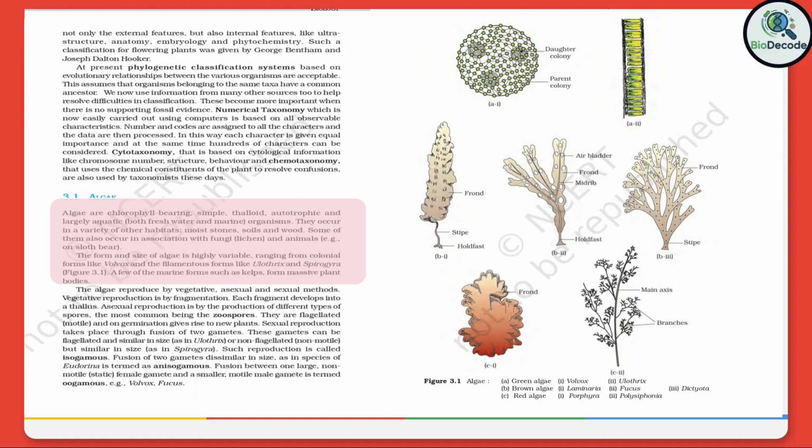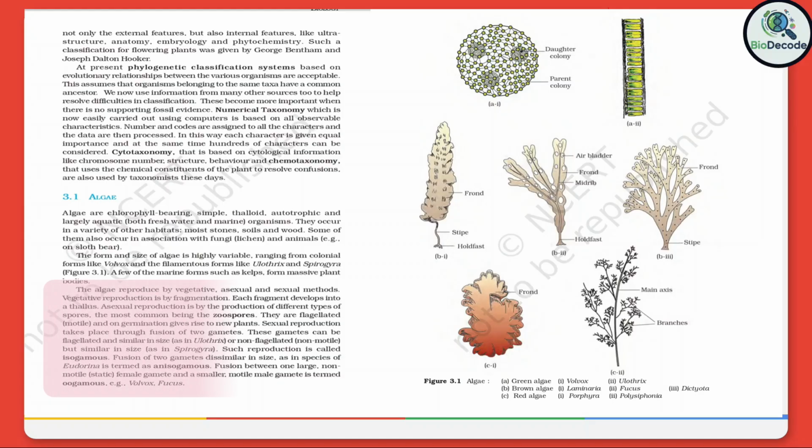The form and size of algae is highly variable, ranging from colonial forms like Volvox and the filamentous forms like Ulothrix and Spirogyra. Figure 3.1. A few of the marine forms, such as kelps, form massive plant bodies. The algae reproduce by vegetative, asexual, and sexual methods. Vegetative reproduction is by fragmentation. Each fragment develops into a thallus.